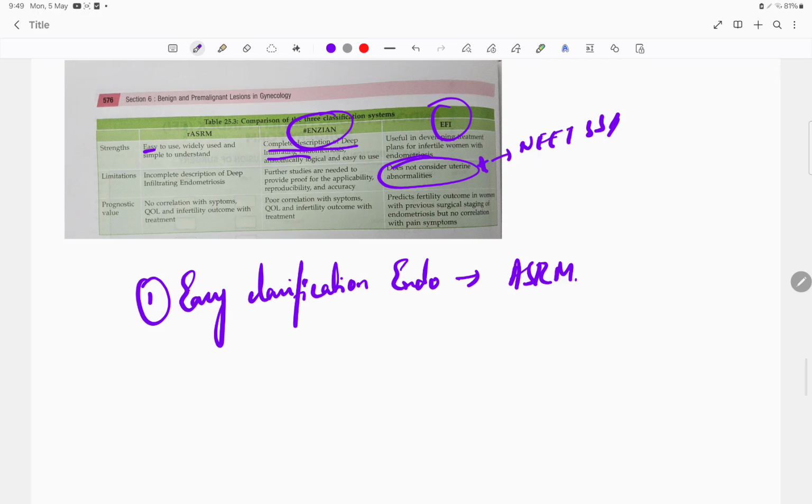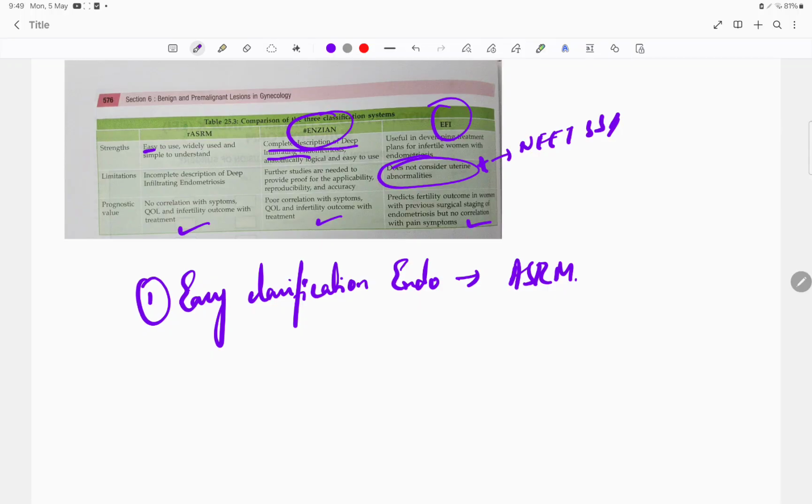Okay, so prognostic value: poor correlation with the symptoms, quality of life as well as infertility outcome with treatment. It predicts fertility outcomes in women with previous surgical stages of endometriosis, but no correlation with the pain symptoms. So the first two will tell about the lesions as well as the synchronicity with the symptoms, but here it doesn't explain about the lesions as well as the pain and symptoms, only about infertility or the predictability of pregnancy. So this one box gives a lot of MCQs.